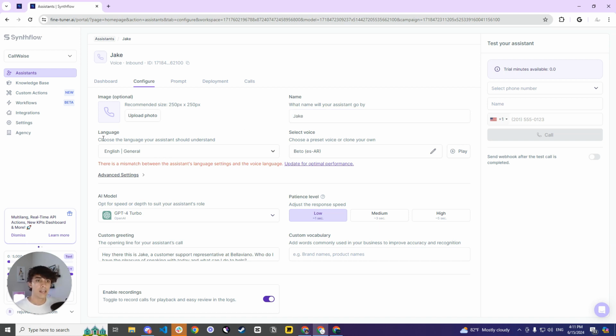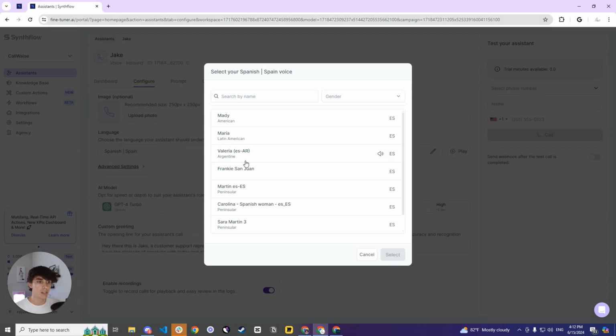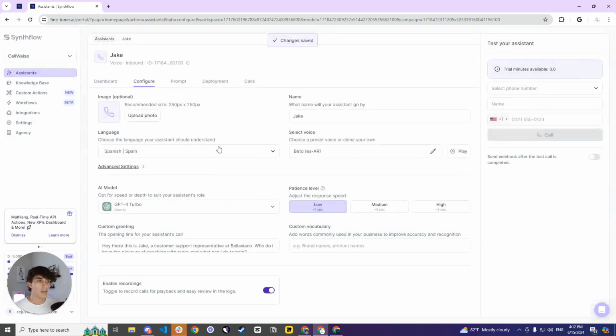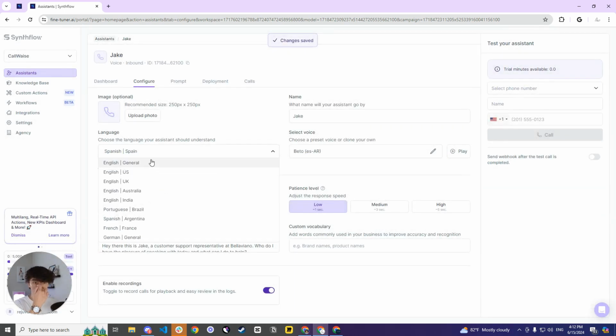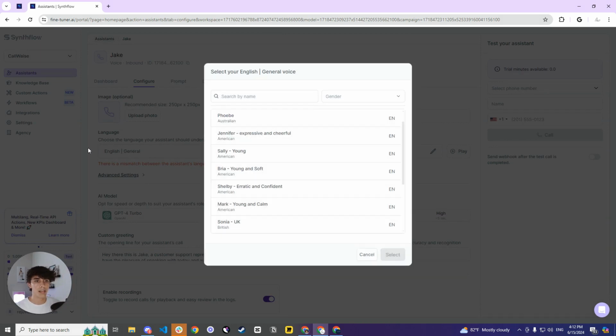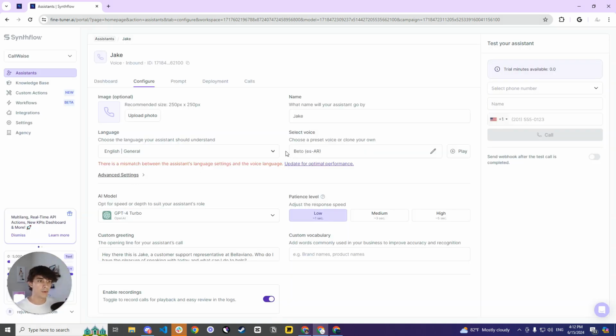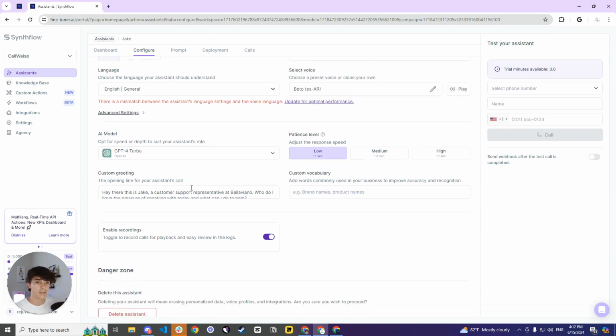The second thing is to select a language. How do you select a language with the voice that I used in the example that you heard? What you're going to want to do is go over here to Spanish. In Spanish, it's going to give you a drop-down menu, and you're going to select Beto, if you want one of the best voices that I've personally heard using Synthflow. Once you select him, you go over and click on English again, and then you click out. Now Beto will have the accent, and he will also understand English. So he'll have that accent.